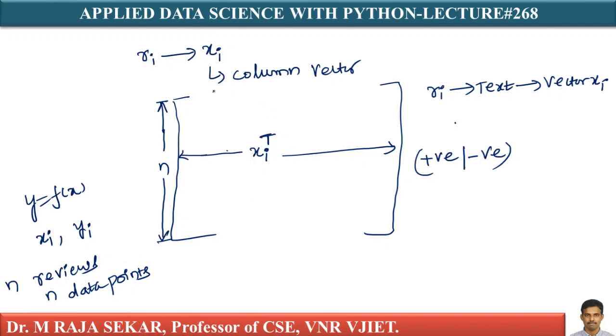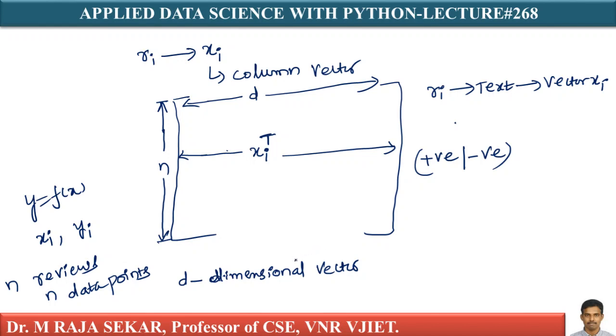There are d columns, isn't it? What does it mean? It means each review and each of my data points is represented as a d-dimensional vector, isn't it?